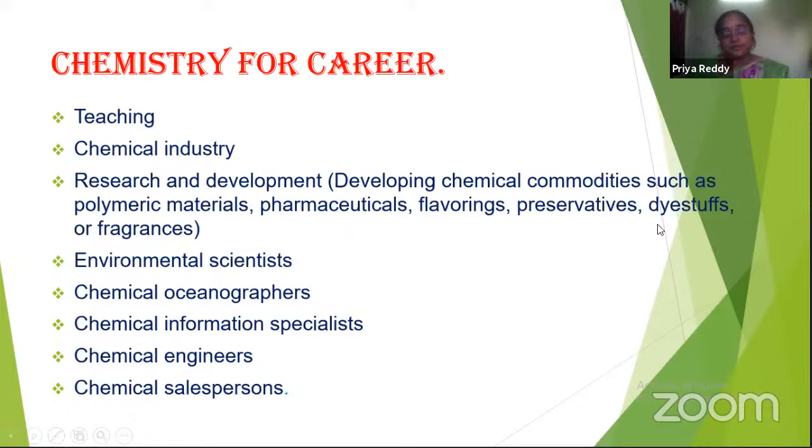Dye stuffs, many coloring agents have different kinds of synthetic chemicals. Even fragrances, many fragrances in cosmetics, soaps, all those have compounds which are made synthetically. Even natural fragrance agents are also there.